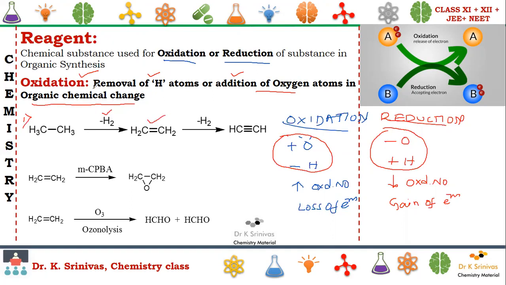That's oxidation. If you further remove hydrogen, we get ethyne. In the second example, we are not removing any hydrogen, but instead adding oxygen. That's addition of oxygen. In the third example, we break this bond and add oxygen to this. Therefore, we get the oxidized products.